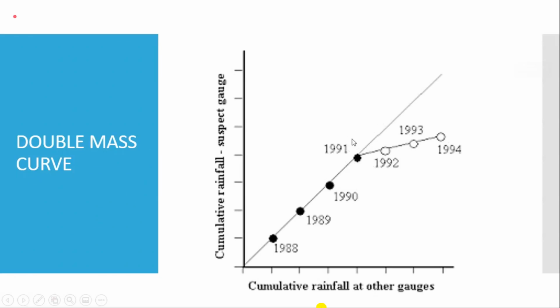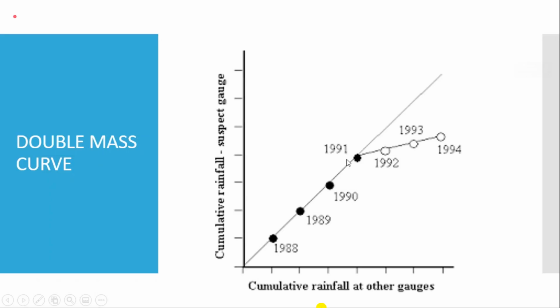We visit the station and check their record register. We see the posting and transfer of the gauge reader over there. We see the history of installation of the station: when the instrument was installed, when it was repaired, when it was replaced, when the gauge reader got the training, when the gauge reader was posted, when the gauge reader was transferred. So then we try to find the reasons of this inconsistency.